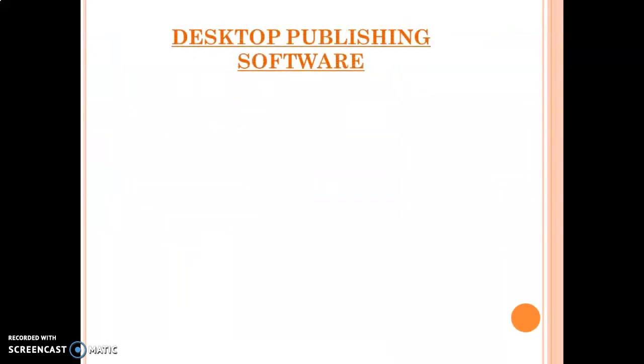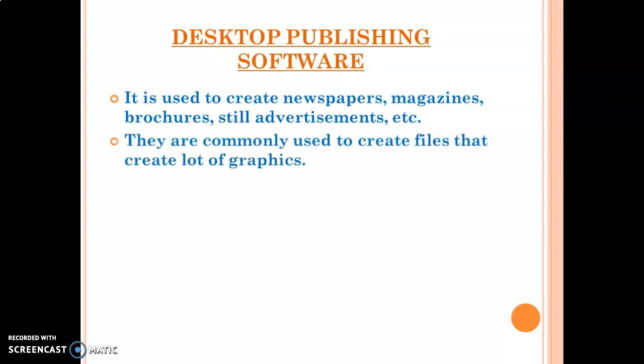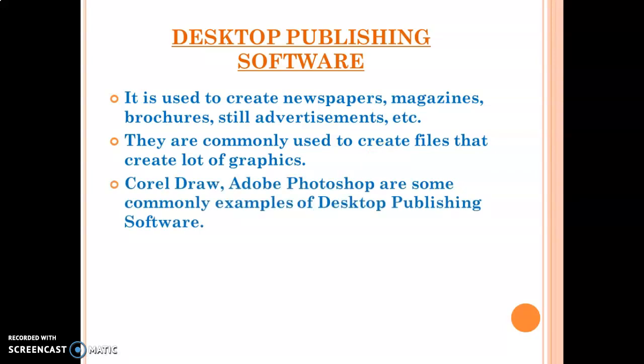Next is desktop publishing software, that is DTP. It is used to create newspapers, magazines, so whatever magazines you have at your home, the newspapers, the brochures that you get on your doorstep for advertisement purposes, that particular advertisement, the cover page is designed on desktop publishing software. They are commonly used to create files with lots of graphics. CorelDRAW and Adobe Photoshop are the common examples of DTP software.